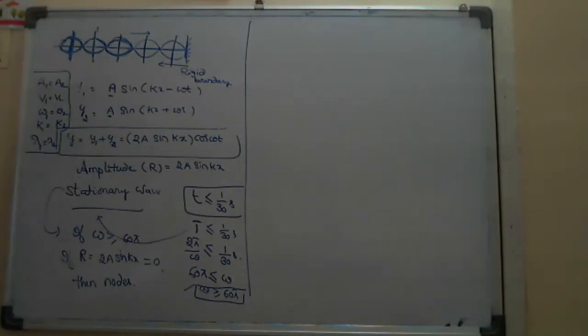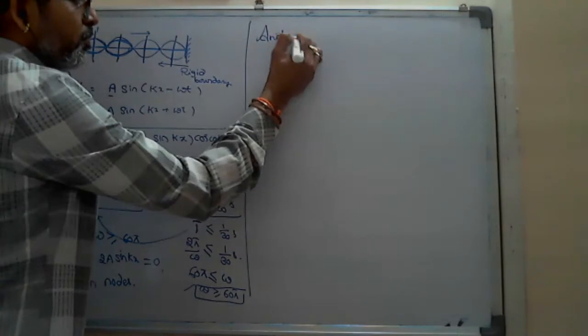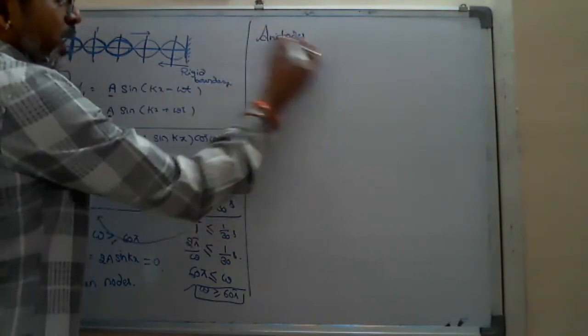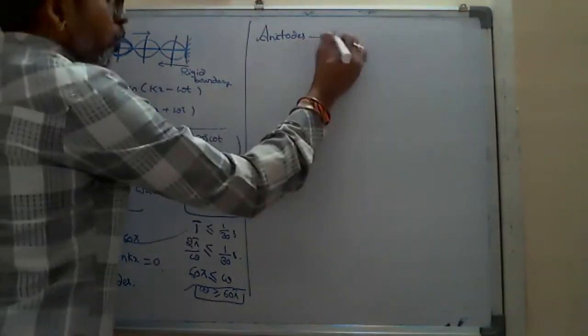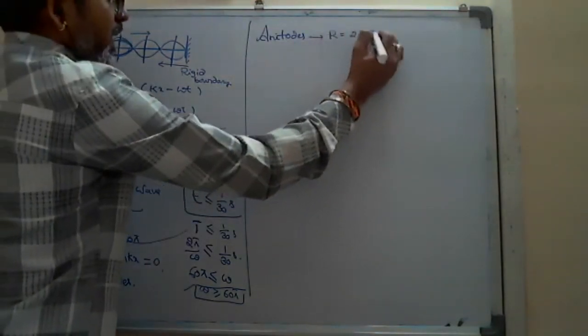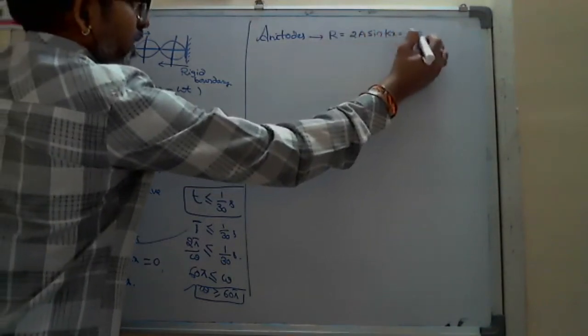In this case, the points with the maximum amplitude are called antinodes. At antinodes, the amplitude r equals 2a sine kx, which is plus or minus 2a.